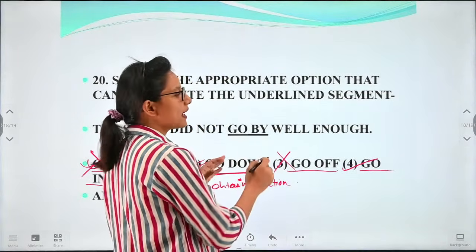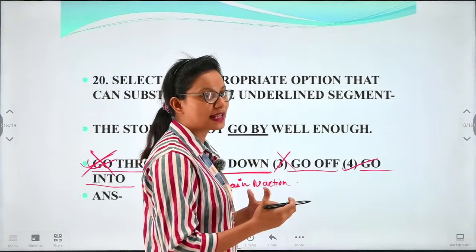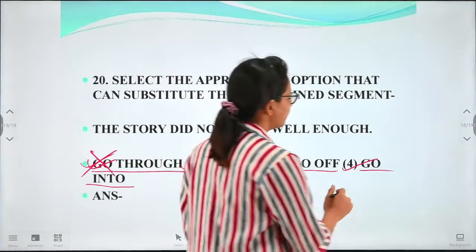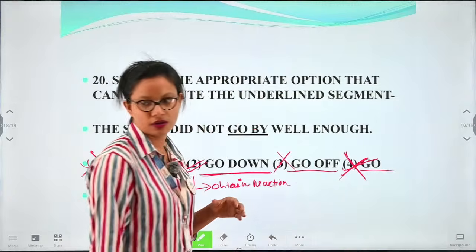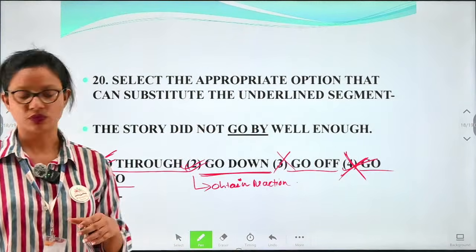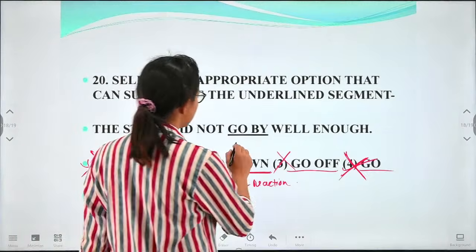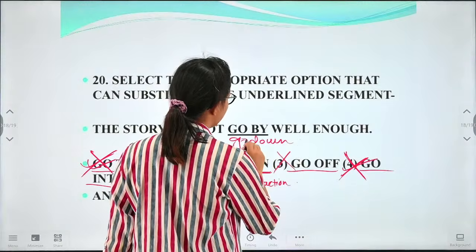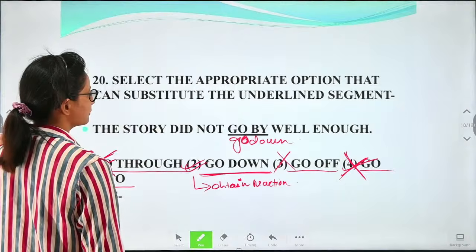But here go by means how the story is being appreciated by people, how the story got a reaction from the people, so it is relating to that. So we cannot use the term go into. So the correct option for this given expression is go down. Okay, it will be go down.